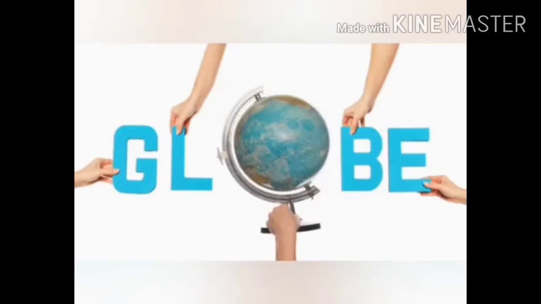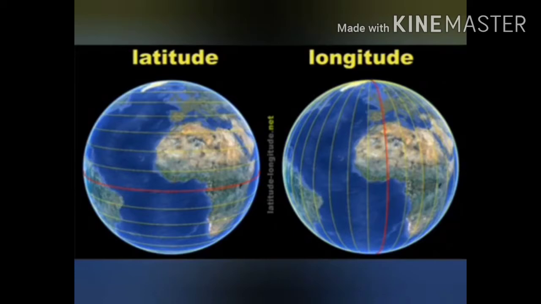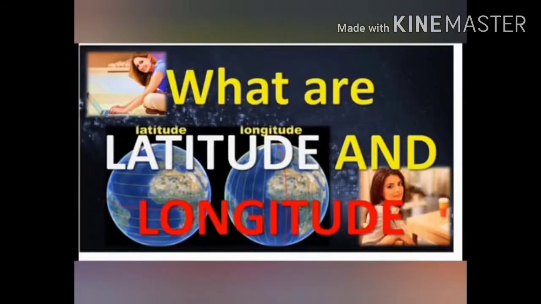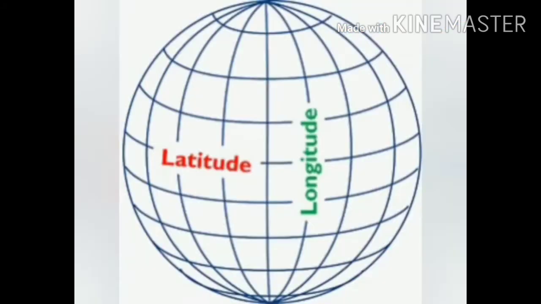The world we live in. Earlier, we discussed about globe and poles and axes. Today's topic is latitudes and longitudes. What are latitudes and longitudes? They are used to locate places on Earth. They are imaginary lines which have been drawn on its surface by geographers. They are called latitudes and longitudes.